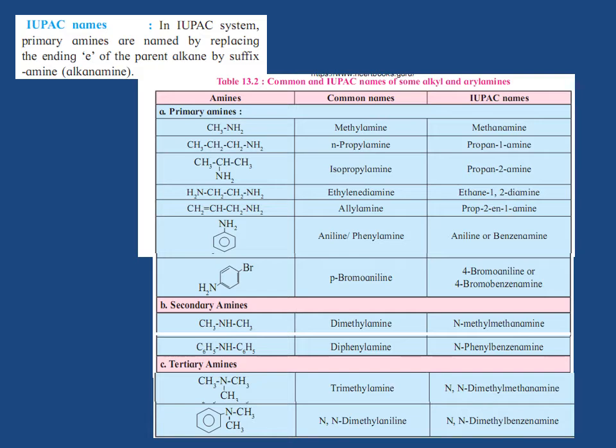Secondary amines. CH3NHCH3. Common name is dimethylamine. IUPAC name is N-methylmethanamine. C6H5NHC6H5, diphenylamine, and IUPAC name is N-phenylbenzenamine. Tertiary amines, (CH3)3N. Common name is trimethylamine. IUPAC name is N,N-dimethylmethanamine.